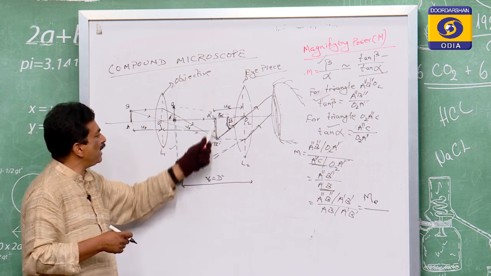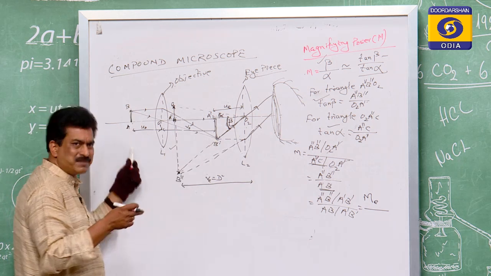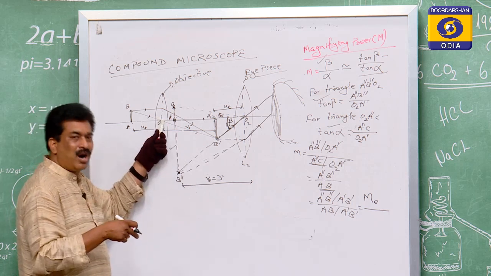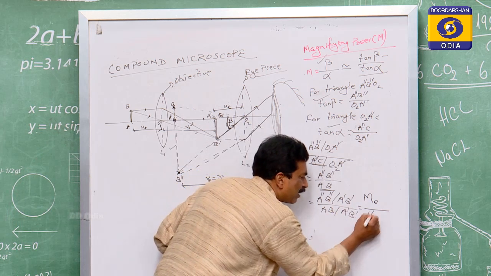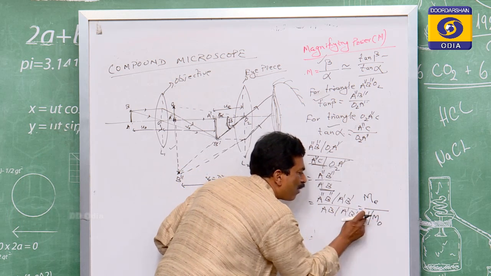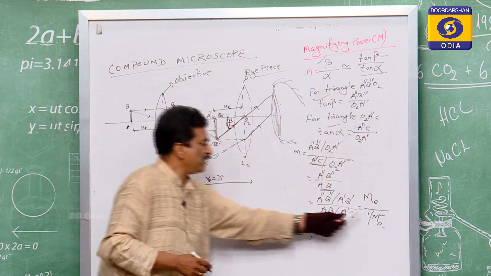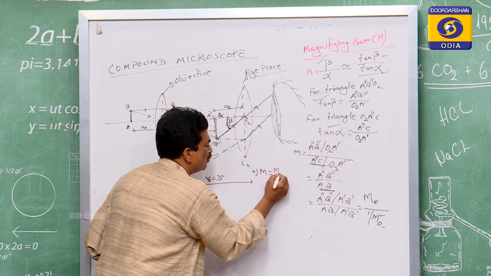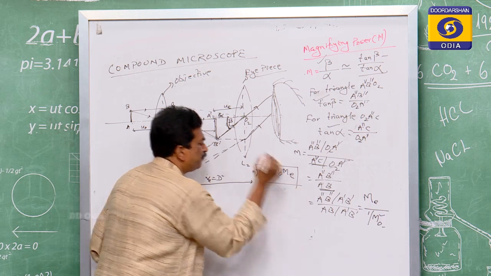So A dash B dash by AB, image height by object height, is the magnification for the objective. So it is the reciprocal of that one, therefore that is equal to 1 by the magnification of the objective. If you rearrange that, then M is equal to M0 into ME.